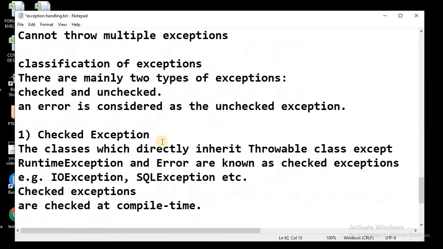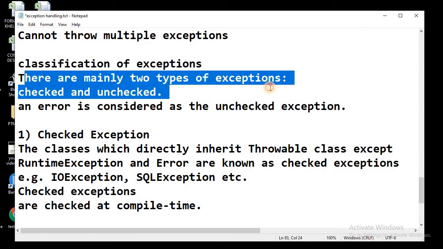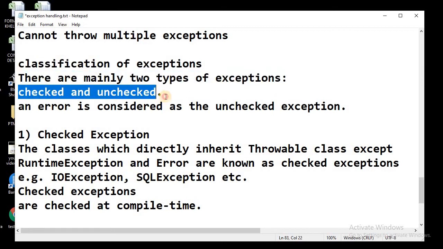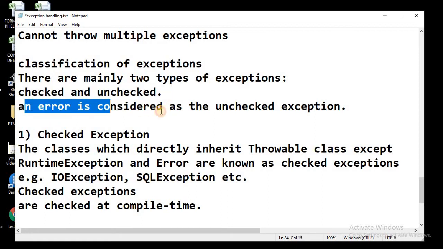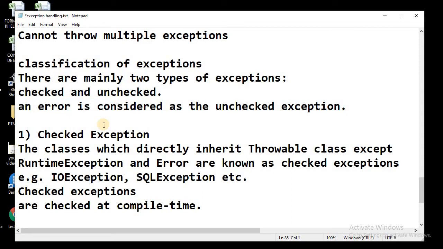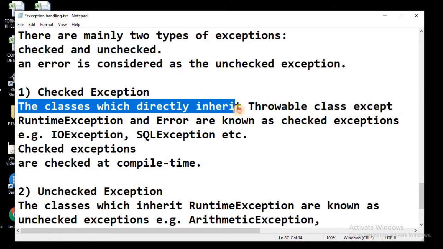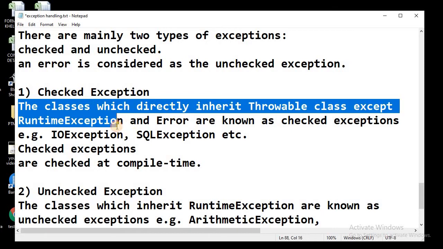So let's talk about checked exceptions. In the classification of exceptions, there are mainly two types: the checked exception and the unchecked exception. An error is considered an unchecked exception. So what do we mean by checked exception? The classes which directly inherit the Throwable class, except RuntimeException and Error.